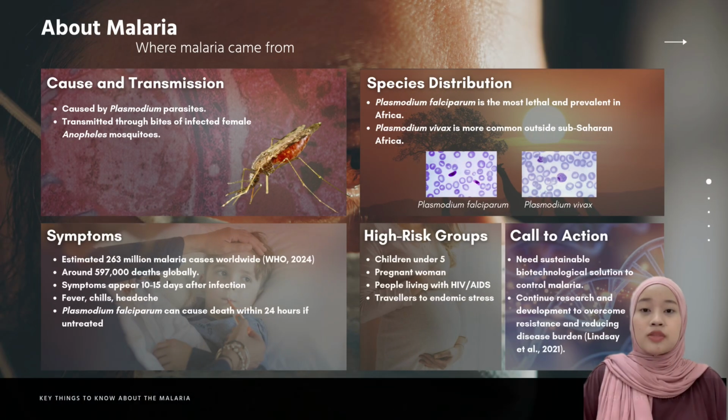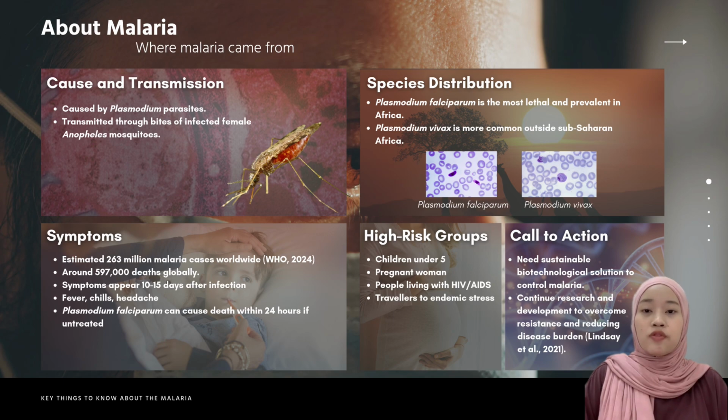Malaria is a deadly disease caused by Plasmodium parasites spread by infected female Anopheles mosquitoes. It is most severe in sub-Saharan Africa with over 90% of global deaths. P. falciparum, the most dangerous species, is common there, while P. vivax is found elsewhere. In 2023, there were 263 million cases and 597,000 deaths worldwide.